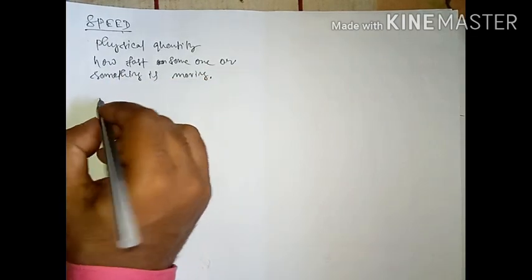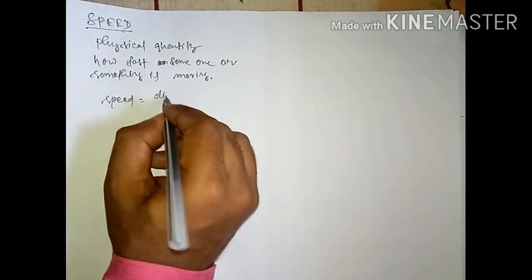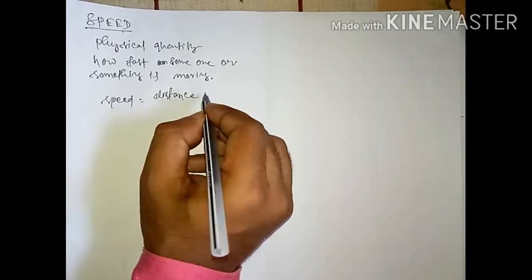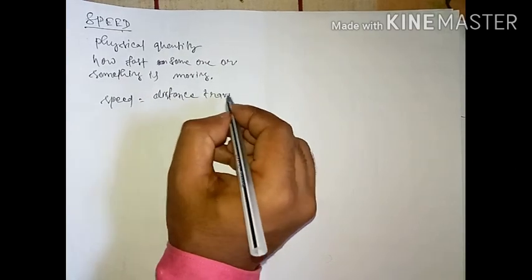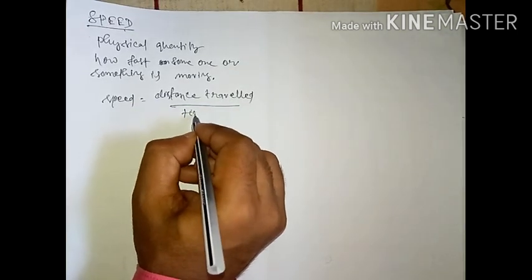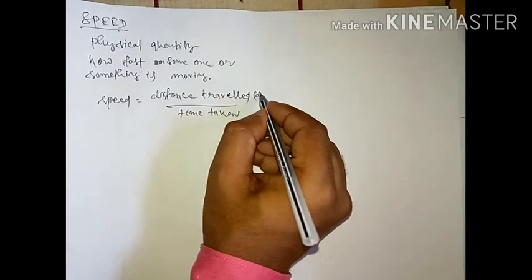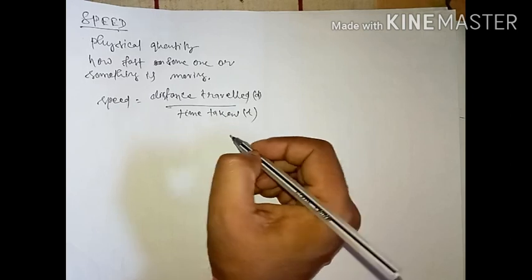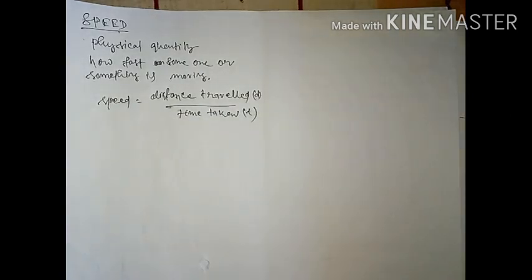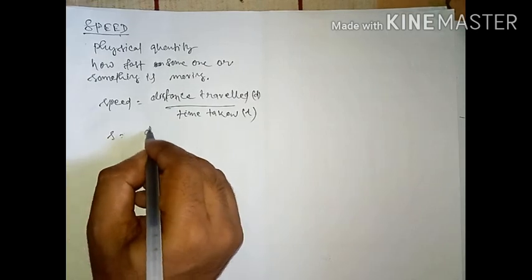So speed is equal to distance traveled by total time taken. This one we can represent with d, this one we can represent with t. Understood? So from this we got speed equal to distance by time.